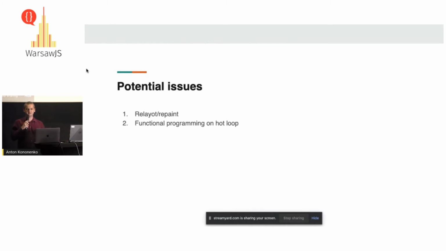We allocate a lot of temporary memory, and it actually hurts performance. Functional programming in hot loops should be avoided at all cost. And imperative programming is your old, not fancy, but really helpful friend, which can solve this problem.